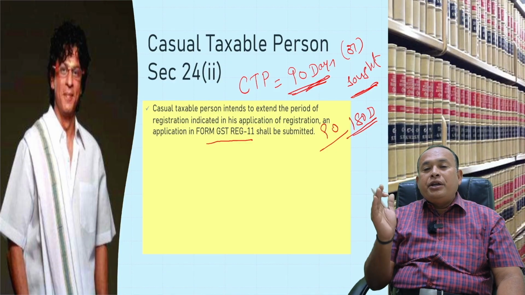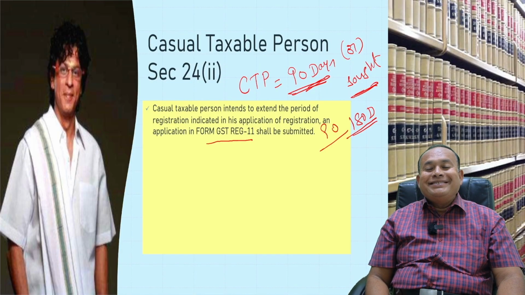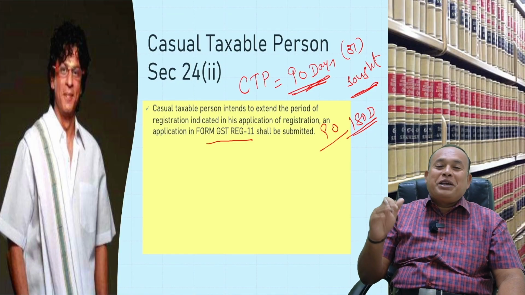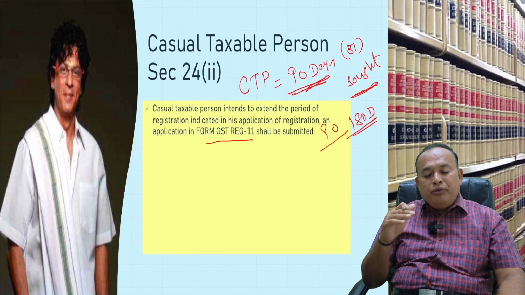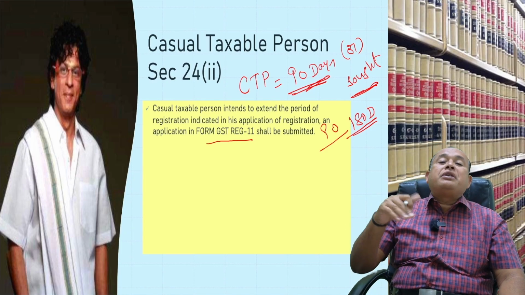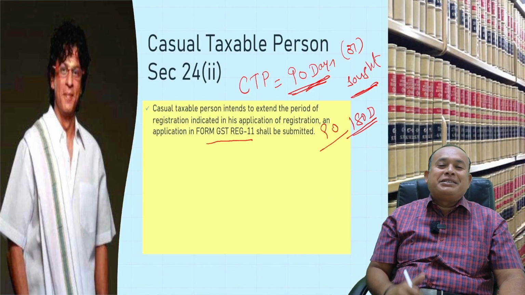Now, can you please tell me when the advance tax should be paid, by cash or as a person? 5 days before submitting the application. Excellent. Before 5 days of submission of application. Simple. The law says prior to 5 days from the date of commencement of business, which is nothing but before 5 days of submission of registration.